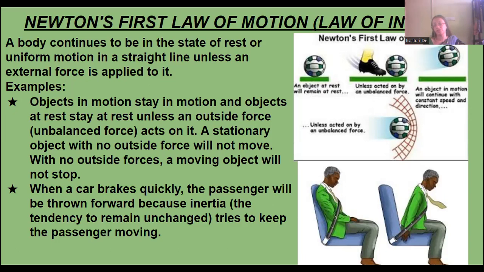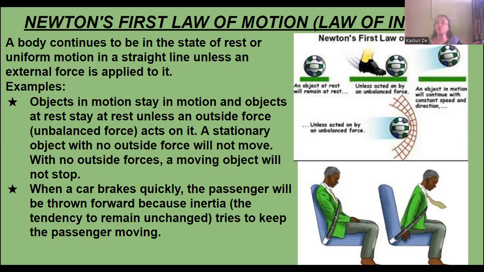The first law of motion states that when a body is moving in uniform motion or it is in the state of rest, it will stay in that state, whether it's in the rest state or in the motion state, unless an external force is applied on it.